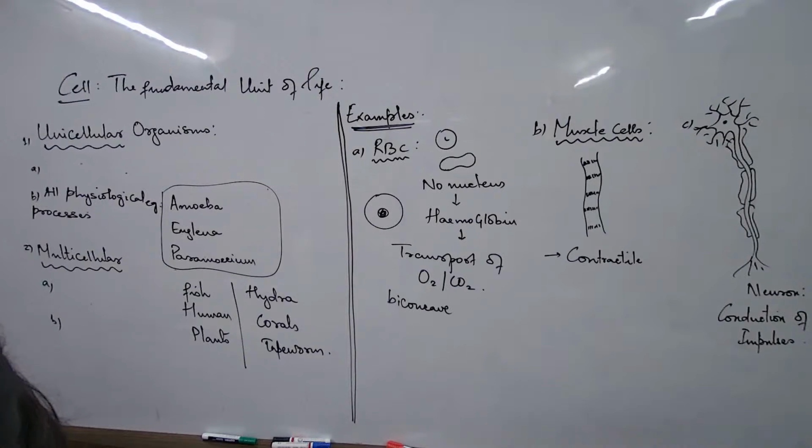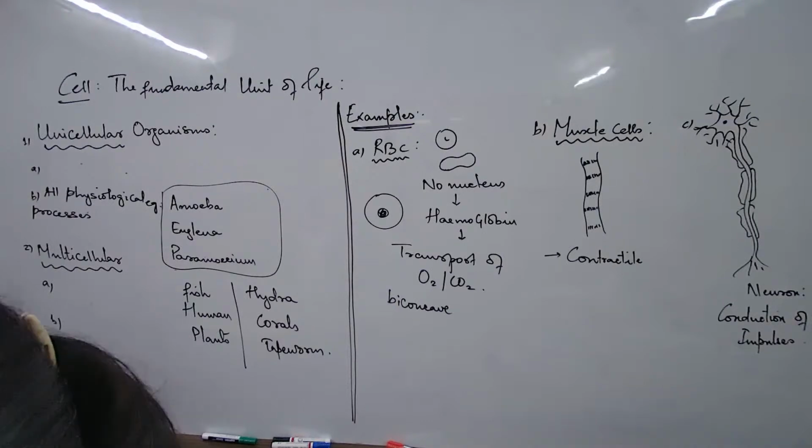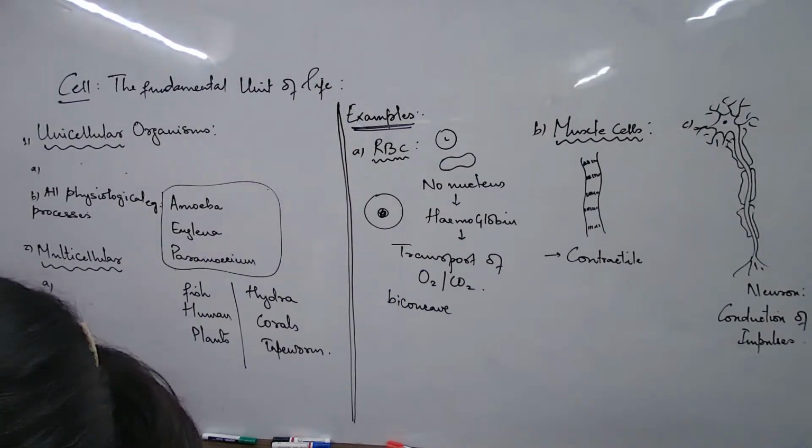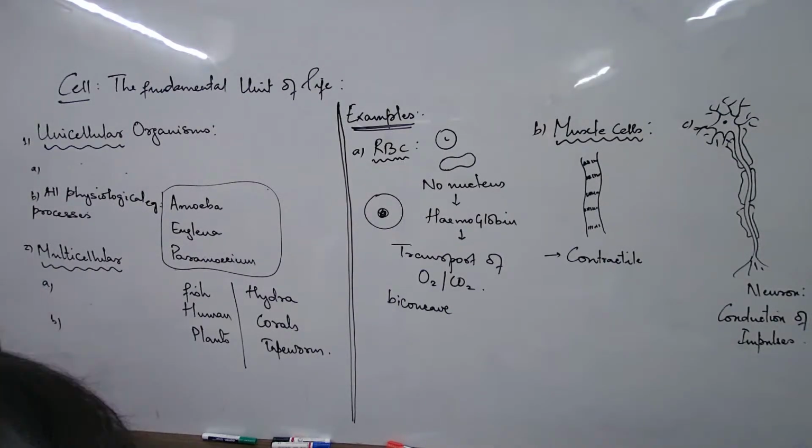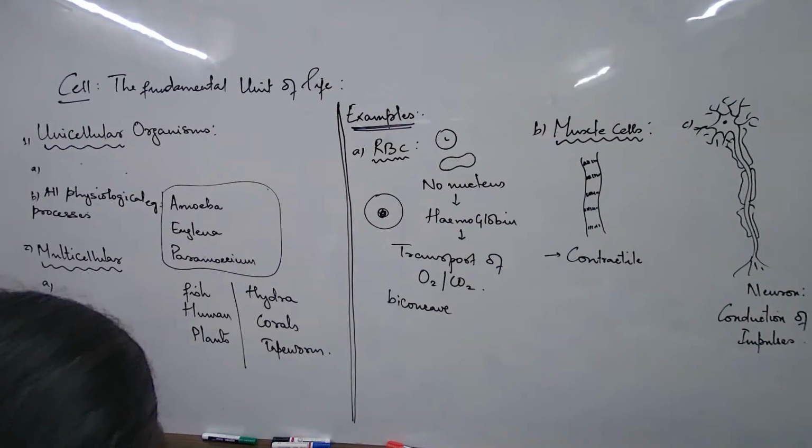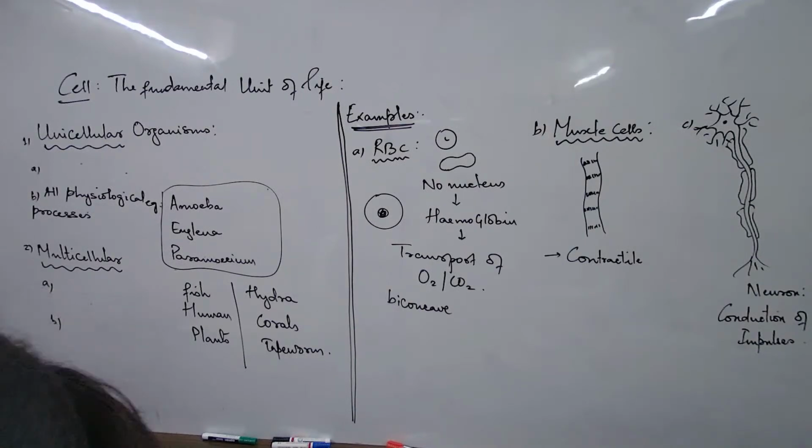Other side, multicellular: different tissues and organs carry out different physiological functions.